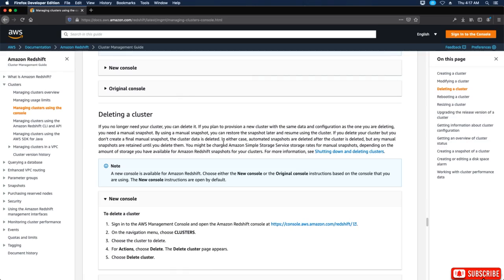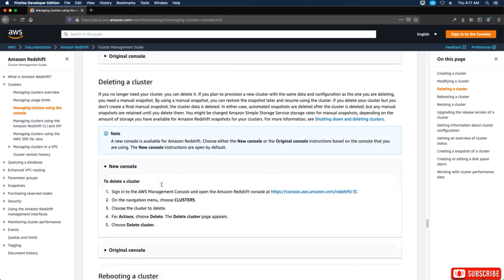The cluster data is deleted. In either case, automated snapshots are deleted after the cluster is deleted, but any manual snapshots are retained until you delete them. You might be charged Amazon Simple Storage Service rates for manual snapshots depending on the amount of storage you have available for Amazon Redshift snapshots for your clusters. For more information, see shutting down and deleting clusters.